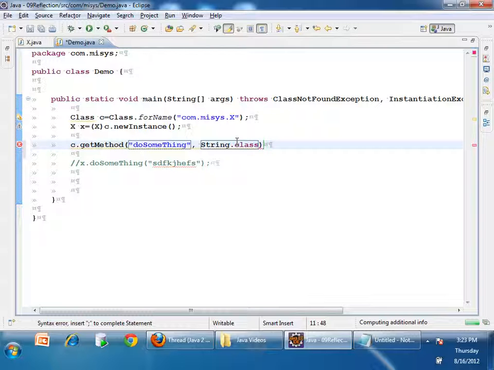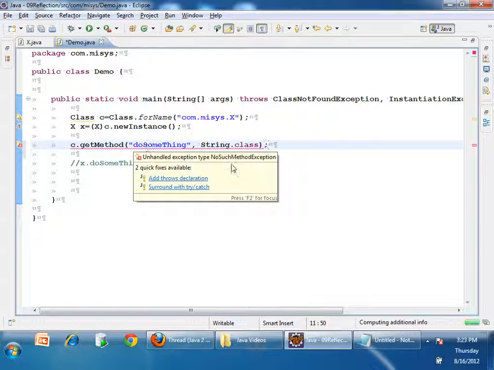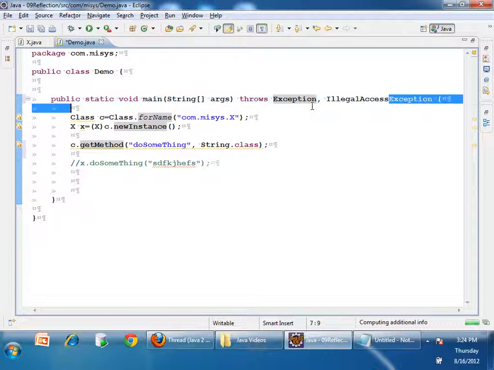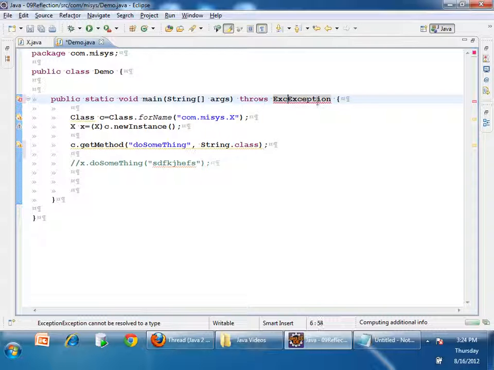String also has a static variable class. Every class has its class variable, right? So see this, it's throwing some exception. I'll just throw the exception. So everything will be okay.